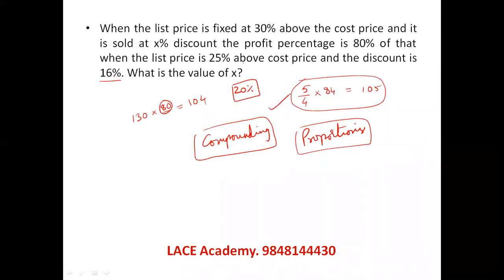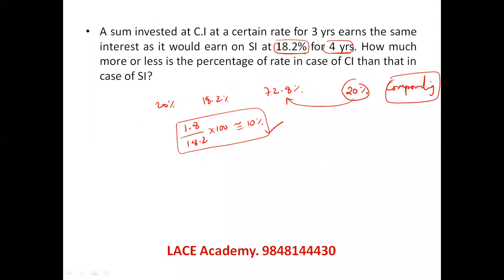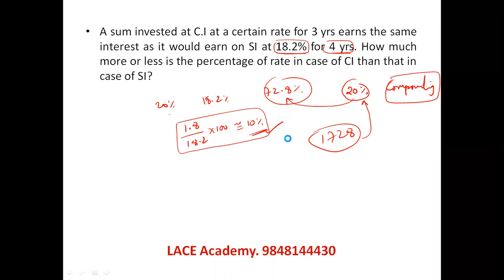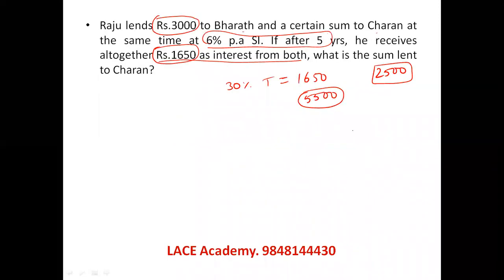This is straightforward compounding. We say 13, 8, 104, 8 means 80, 80 means 20% discount. This is a straightforward question. So 72.8 actually tells you 1728. 1728 is 12 cube. 12 cube is 20% more than 18.2 by nearly 10%. So this is directly mean deviation, mean of all the deviations. 30, he is asking 3 into 55 is 165, whether you are able to crack it or not.